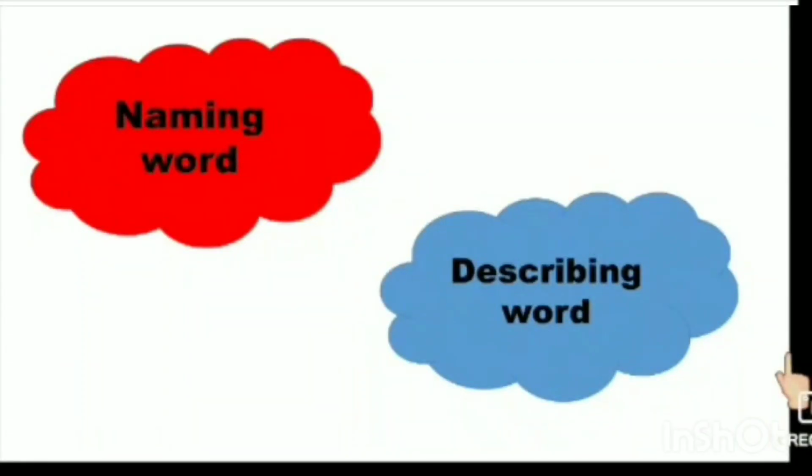Revise what is a naming word and a describing word. So tell me children, what is a naming word? Yes, a naming word can be the name of a person, place, animal or a thing. It can also be called a noun. Examples: Geeta, deer, dog, girl, chair, Mumbai, Lonavala or a school.